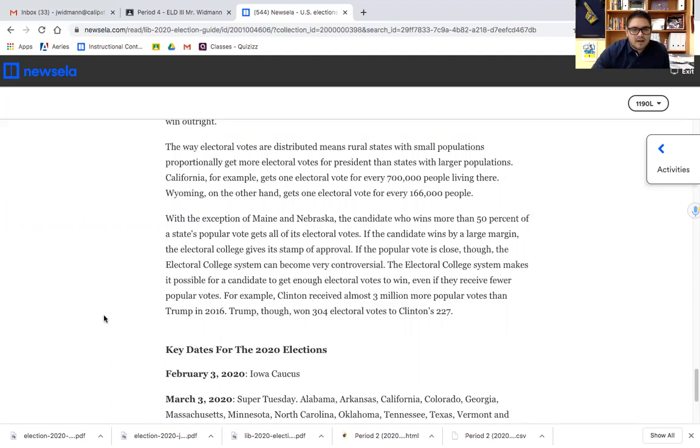If the candidate wins by a large margin, the Electoral College gives its stamp of approval. If the popular vote is close, though, the Electoral College system can become controversial. The Electoral College system makes it possible for a candidate to get enough electoral votes to win, even if they receive fewer popular votes. For example, Clinton received almost 3 million more popular votes than Trump in 2016. Trump, though, won 304 electoral votes to Clinton's 227.